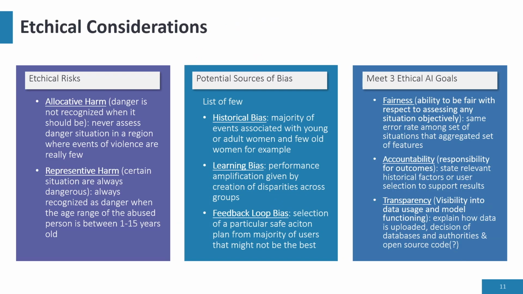There are two potential harms the solution could do. The system might never assess a danger situation in a region where events of violence are really few. And also, the system could always recognize danger when the age range of the abused person falls into a particular category. I think the solution could have bias in the entire loop of implementation since it handles complex data. To name one, historical bias could arise if the majority of the events of violence in our system regard young or adult women and few old women.